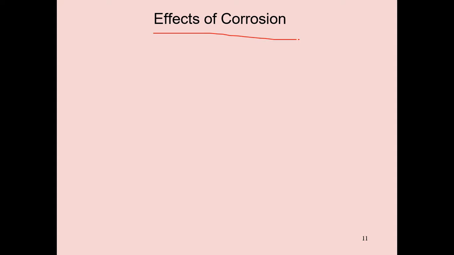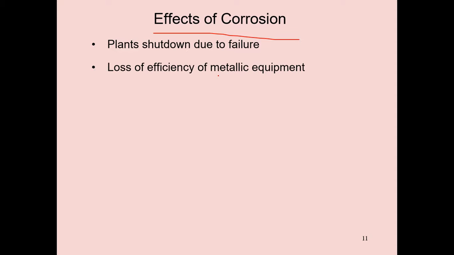What are the effects of corrosion? Why the need of knowing about corrosion? Because some plants shut down due to failure caused by corrosion. So if you fail to protect from corrosion, the plant shuts down.